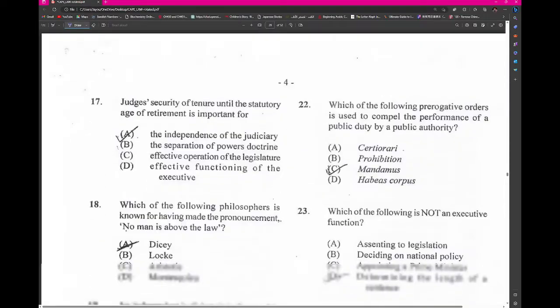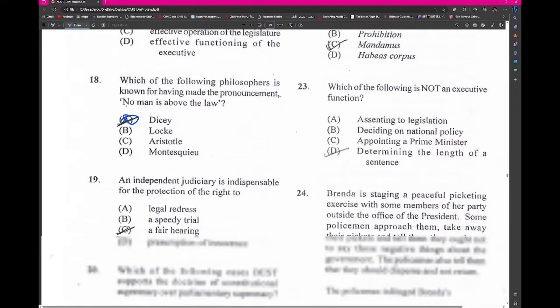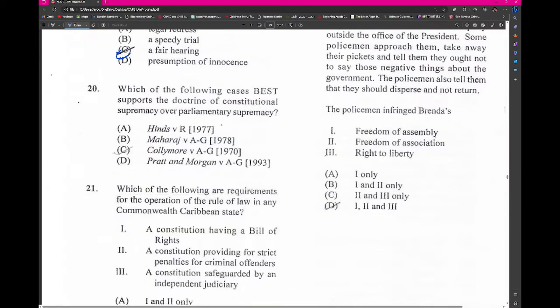Judges were secured the tenure. Okay, security of tenure would allow an independent judiciary. Which of the following philosophers? Okay, Dicey. We're seeing repeats. Fair trial. We're seeing repeats. This should be Collymore versus AG.